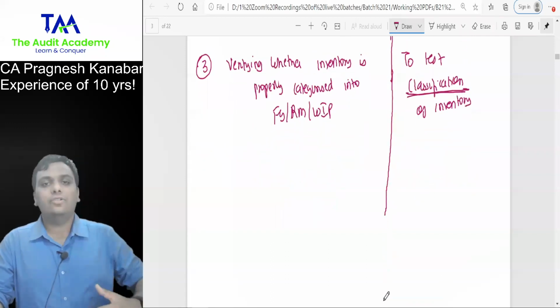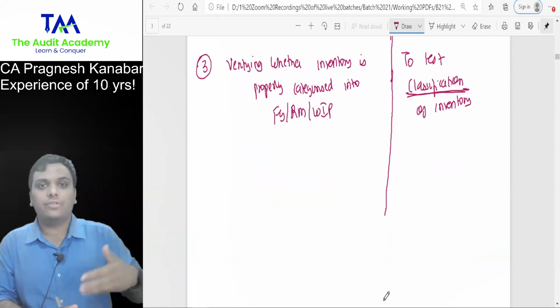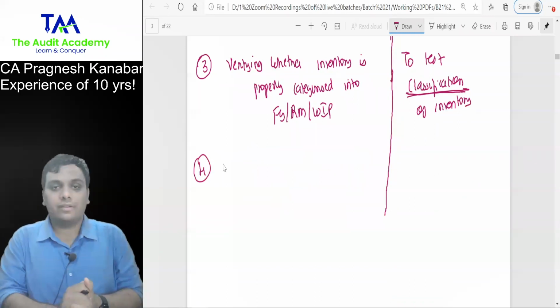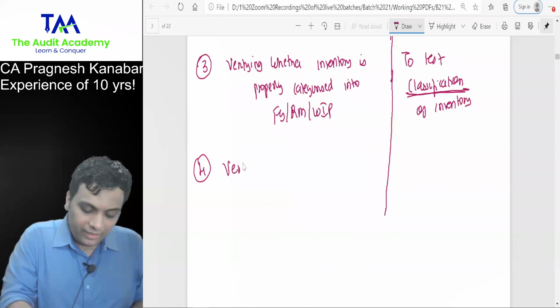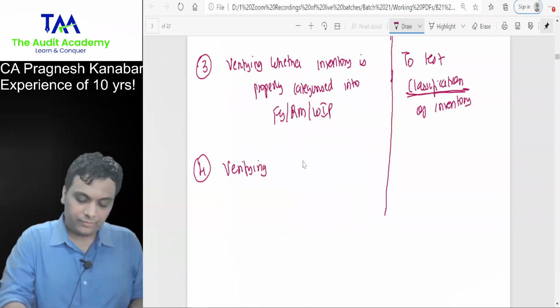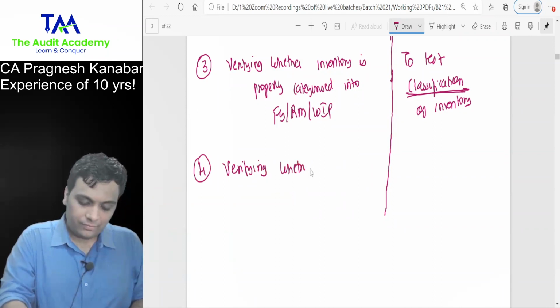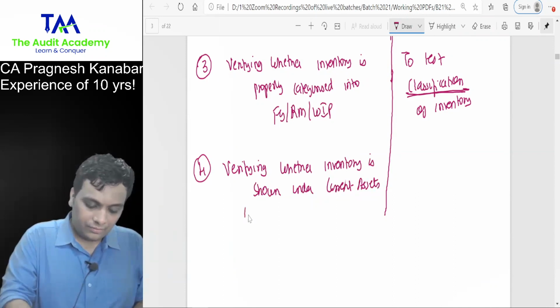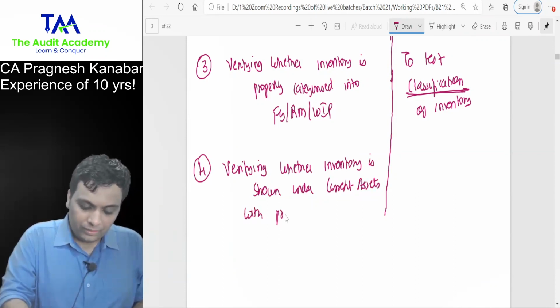Let us continue so that we can finish off the concept in next 3 to 4 minutes. I'm enjoying this discussion with you. Let us say that I am verifying whether inventory is shown under current assets with proper notes to accounts.